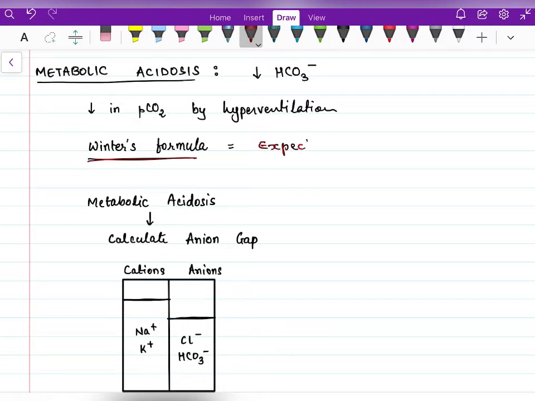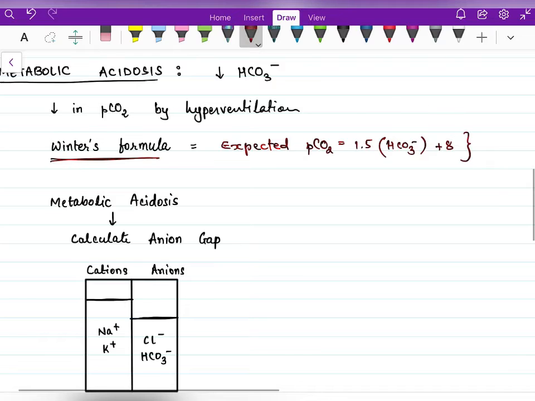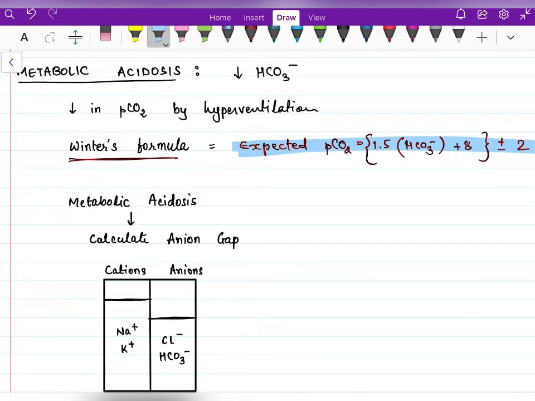Expected PCO2 concentration is equal to 1.5 times the bicarbonate concentration plus 8, with an error of plus or minus 2. So if the patient's PCO2 levels are between these limits, we can say that the patient is in compensated metabolic acidosis. If PCO2 is higher or lower than this limit, then we can say that the patient is in uncompensated metabolic acidosis, or there can be another component of respiratory alkalosis or acidosis.